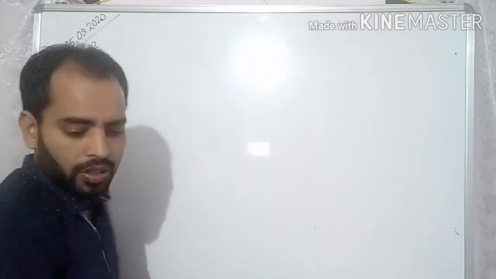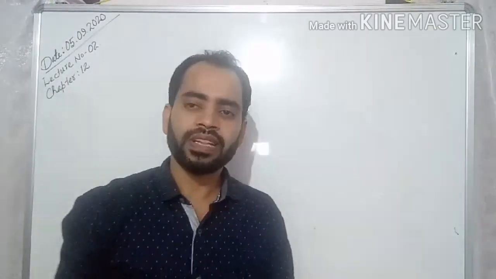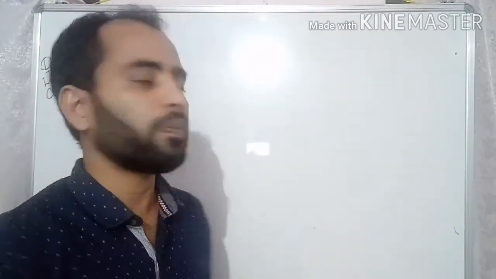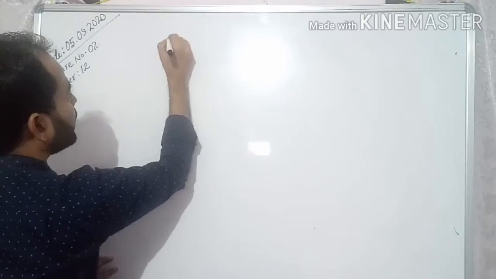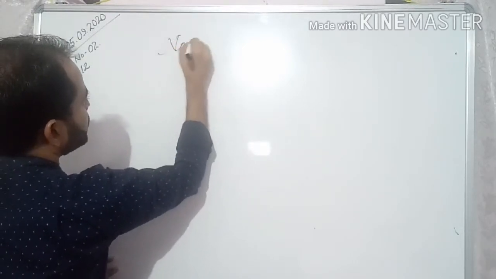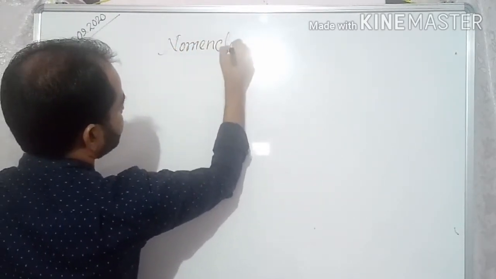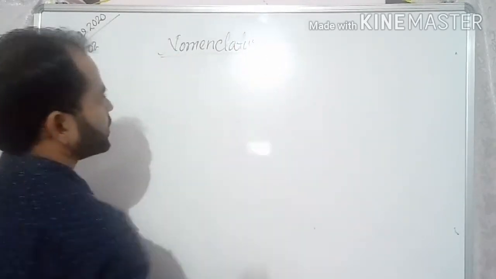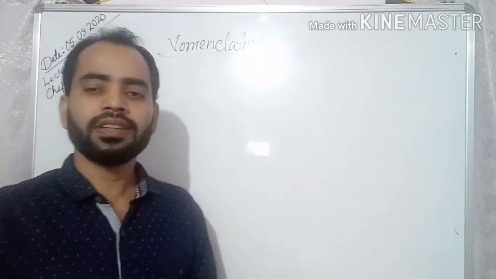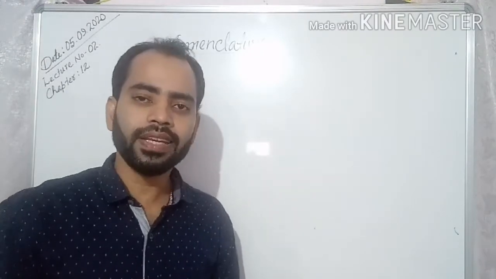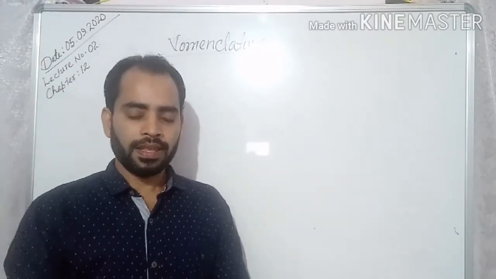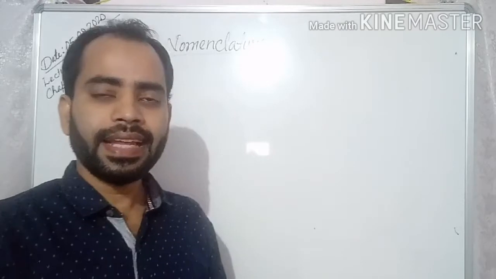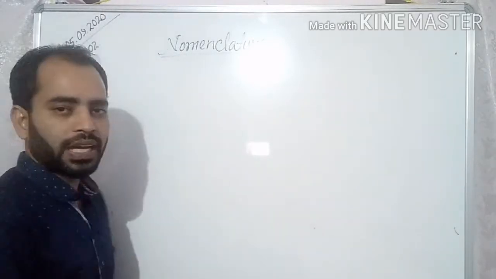Next we will move to nomenclature of organic compounds. This is very important. Nomenclature means naming of the organic compounds. In naming, there are two types of names.